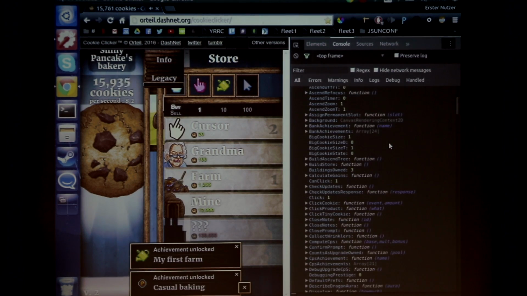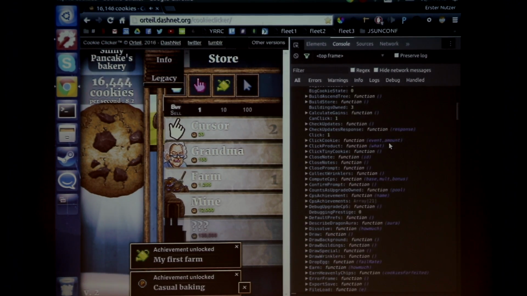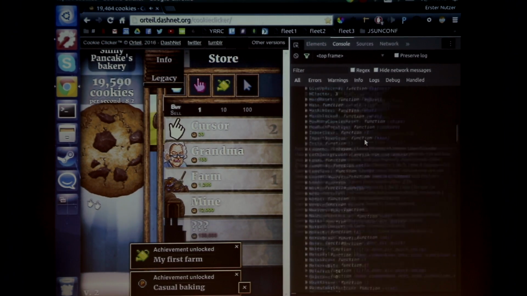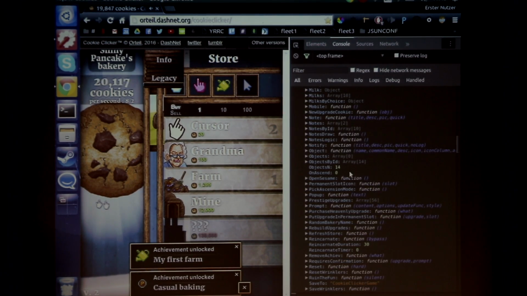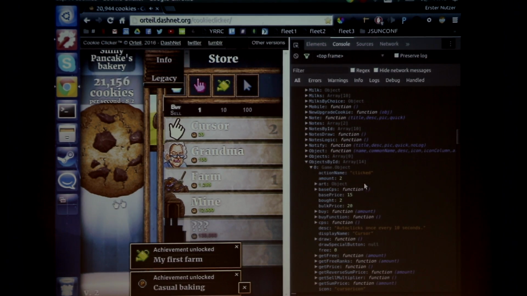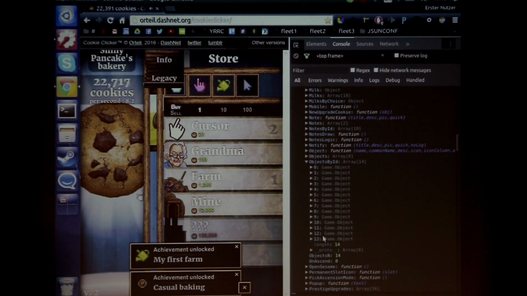So, what do we got here? We got big cookie size, we got can click. Interesting, so there's obviously some kind of cheat prevention. Maybe this gets set to 0 when you click, so that's preventing you from clicking thousands of times per second, but obviously it doesn't do the job very well. And let's see, objects by ID. What's that? Aha. Auto clicks once every 10 seconds, cursor. So that's obviously the buildings, and there's 14 of them. So the best building probably is the last one in the array.